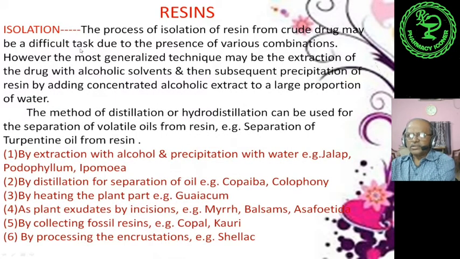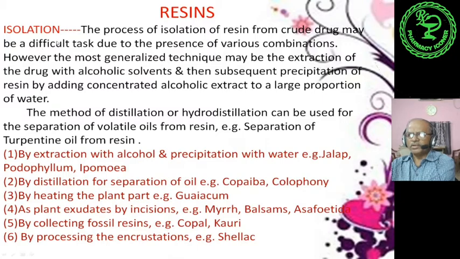Then about the isolation. This is very necessary in order to study the different characters and combinations associated with the genuine product. We have to isolate, and various isolation or extraction processes are there. The isolation of resin from the crude drug may be a difficult task.